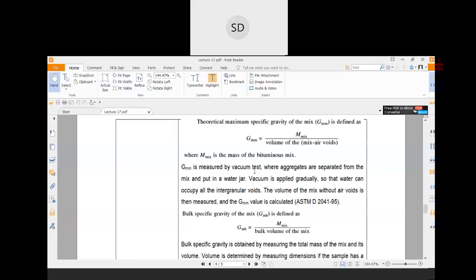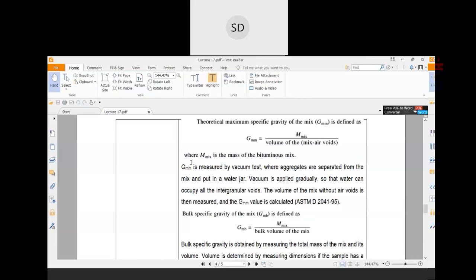After that, you make a mold, and when it hardens you break it into small particles. After that, you put it in a jar and apply vacuum so that all the air bubbles can be removed. After that, you take the volume of that particular material.